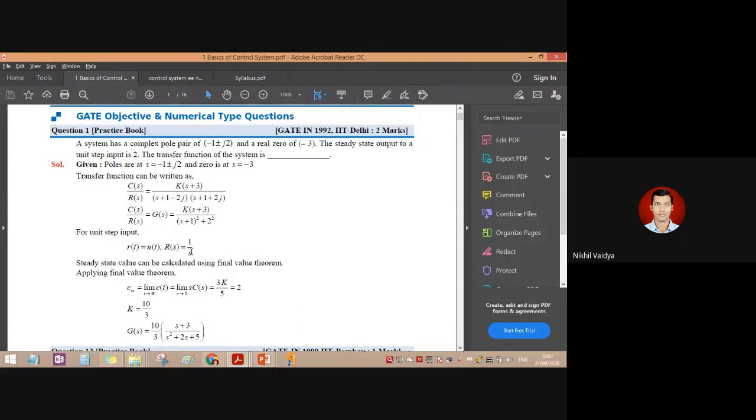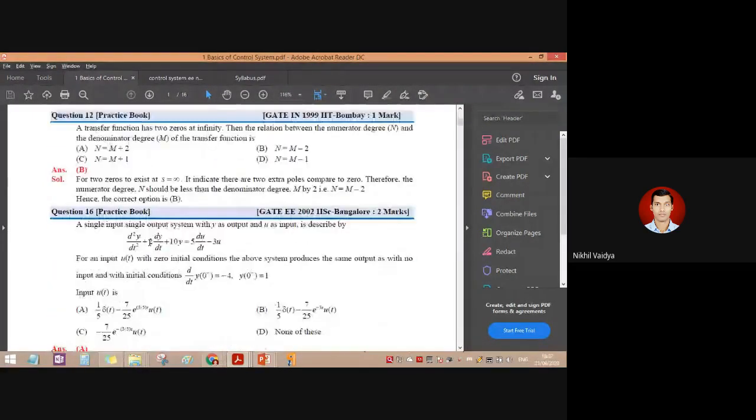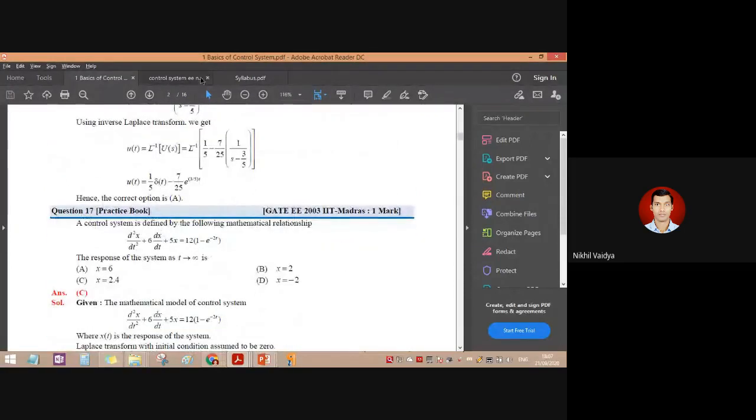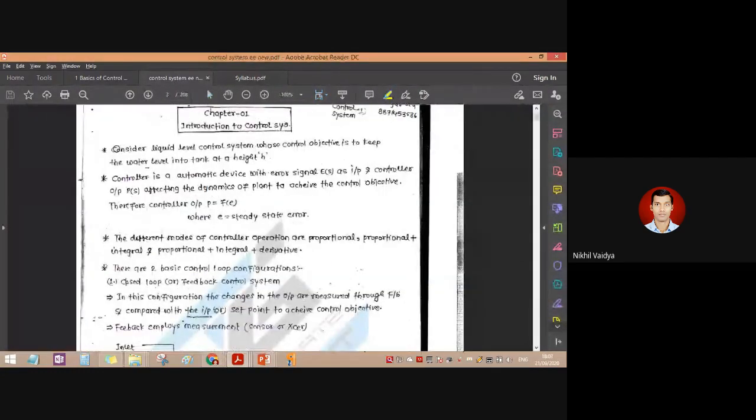Okay, so these are some problems we have based on the basics of control system topic. And likewise, after studying the theory, we will go through the problems of that topic. Okay, so we will see some theory before, to just recapitulate the basic concepts.